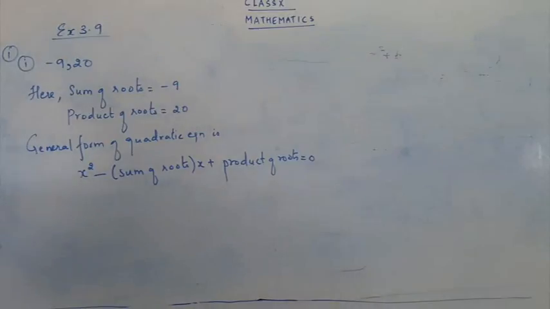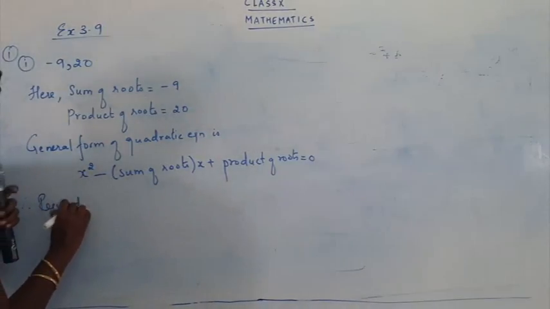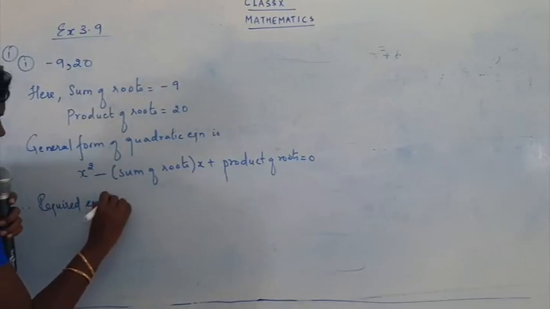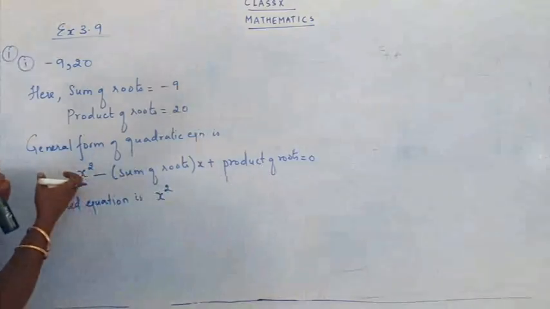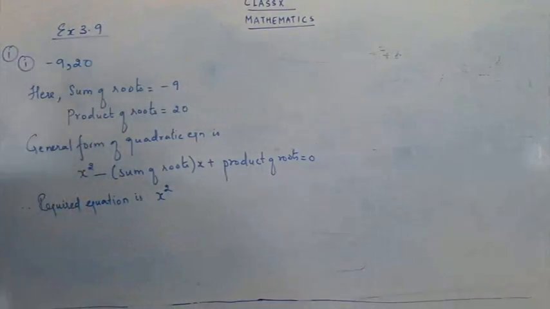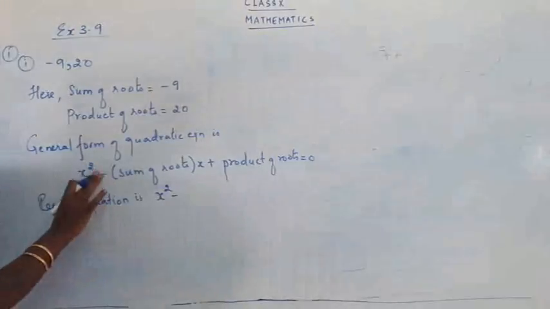Yes. So now let's write the required equation. Therefore, the required equation is x square as it is. We don't have anything to do there. I just know the details of sum and product, so we just have to replace the sum of roots and the product of roots. The minus sign is as it is.